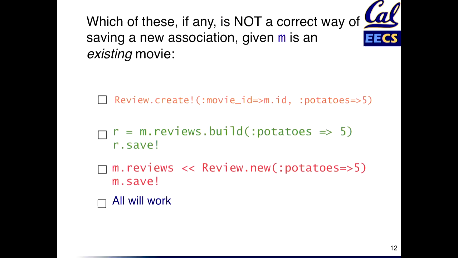And by the way, because I've used the dangerous, the bang version of save, if anything goes wrong in saving the owned objects, it'll fail as well. Just like doing a save with a bang will throw an exception if the object is invalid, when I save bang the owning side of an association, if errors occur when saving the owned side, those errors will cause exceptions as well. Really good question.